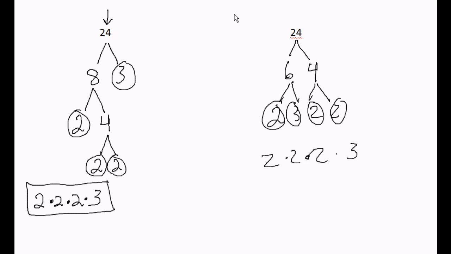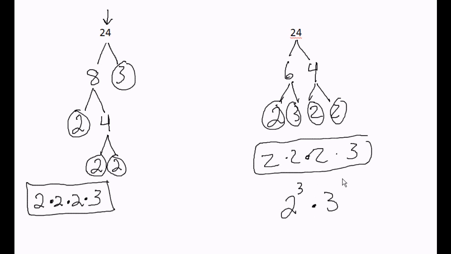Prime factorization will always be the same. It doesn't matter what numbers you start off with, 8 times 3 or 6 times 4. You will get the same answer. And another way of writing this is 2 to the third power, since I have 3 2s, times 3.